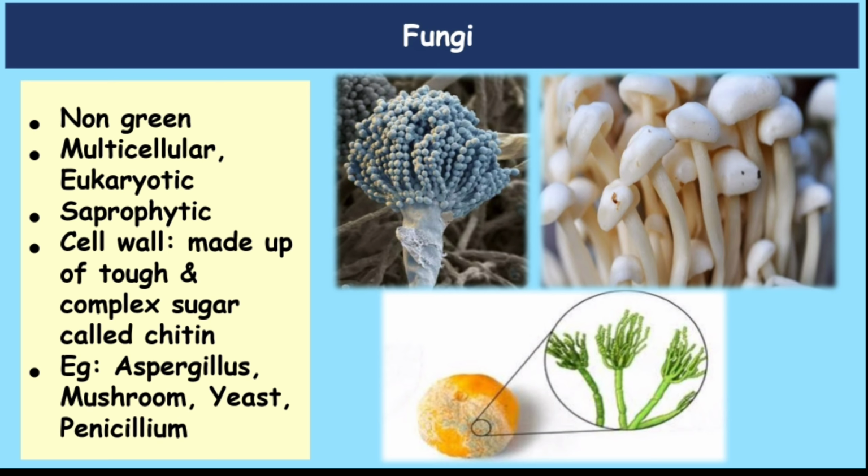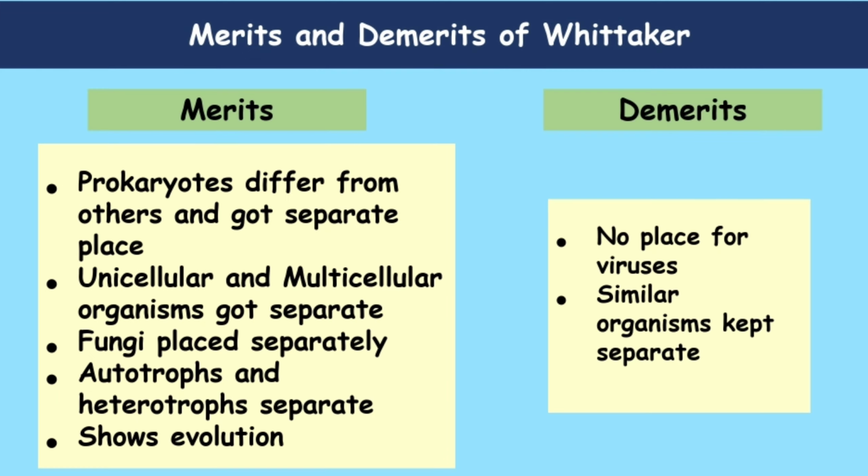How is the cell wall of fungus? The cell wall of fungi is made up of a tough and complex sugar called chitin. Some fungi are thread-like, and many nuclei are present in the cytoplasm. Examples of fungi are baker's yeast, aspergillus, which is the fungus on corn, penicillium, and mushroom. Now we will see the merits and demerits of Whittaker's kingdom classification.